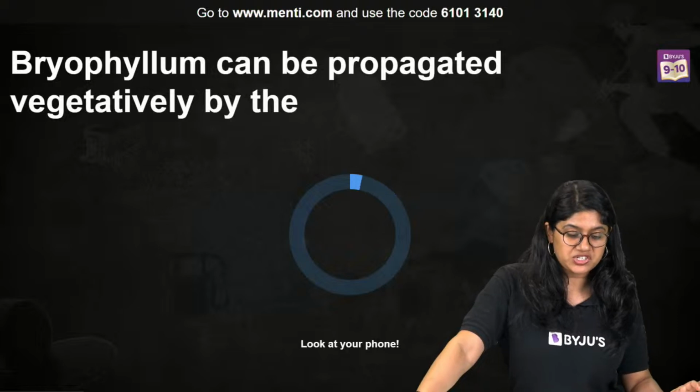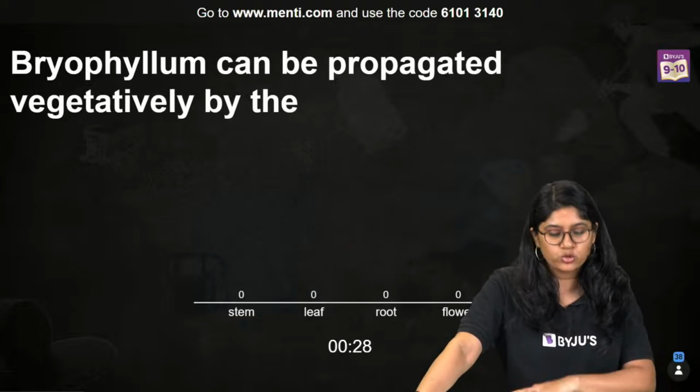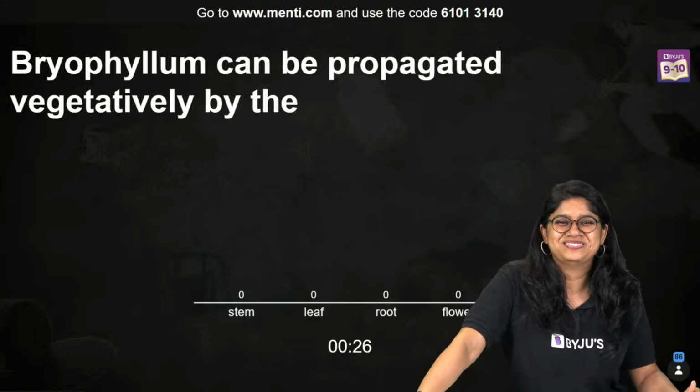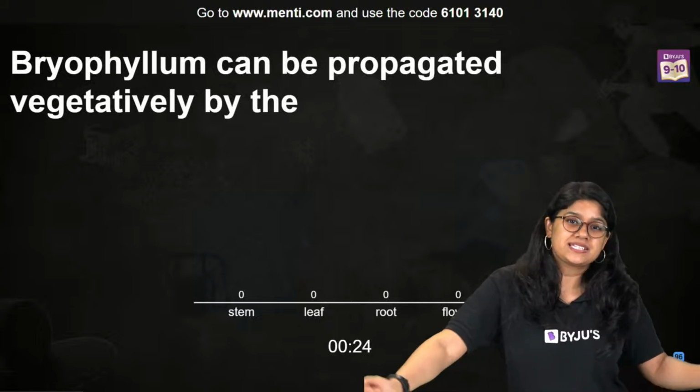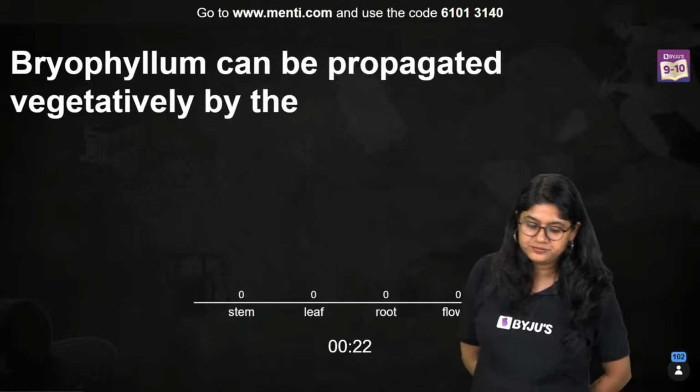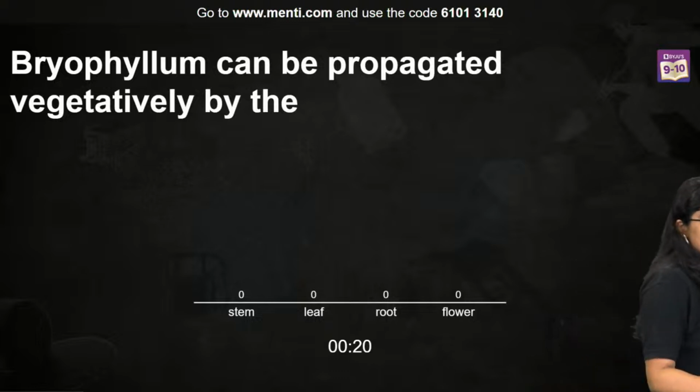Bryophyllum can propagate vegetatively by the stem, leaf, root, or flower. Super easy. It's very easy everyone. See, now I feel that even I should participate.